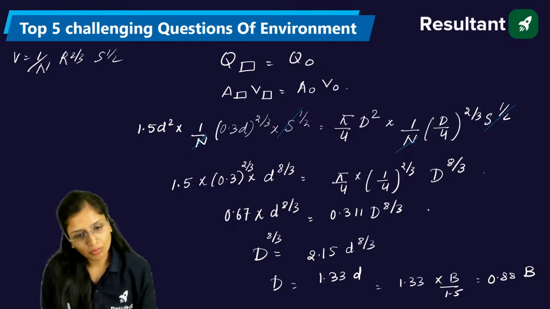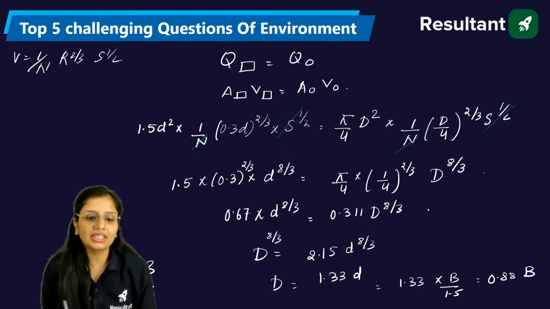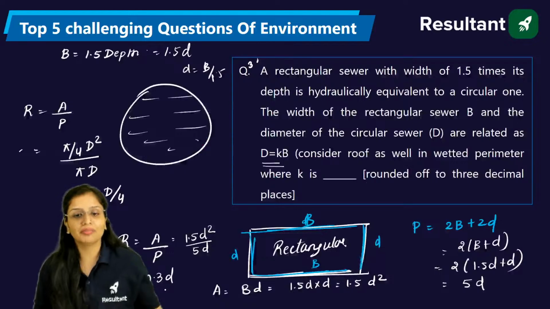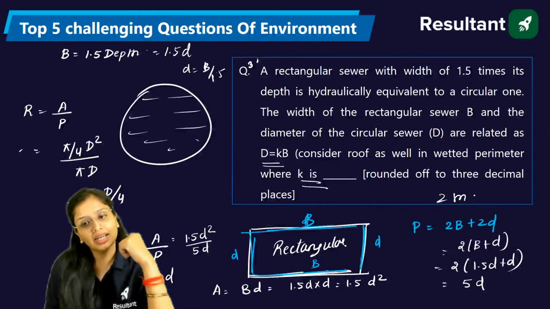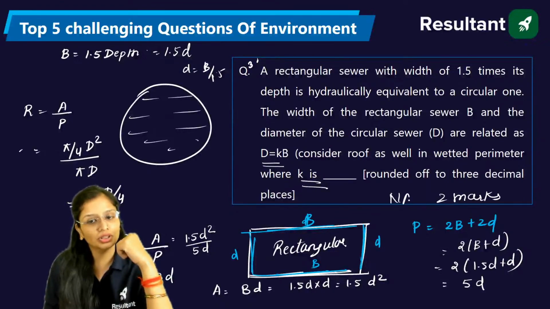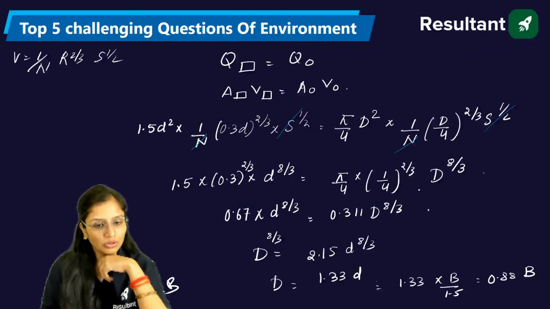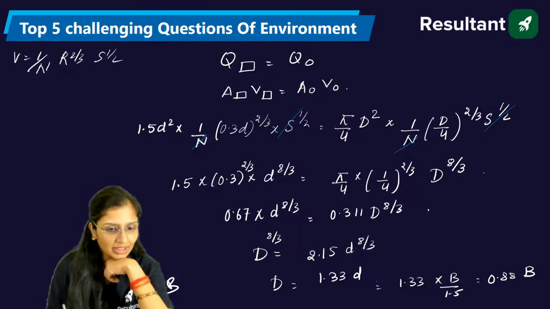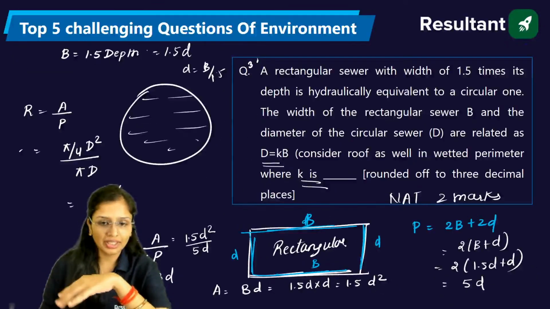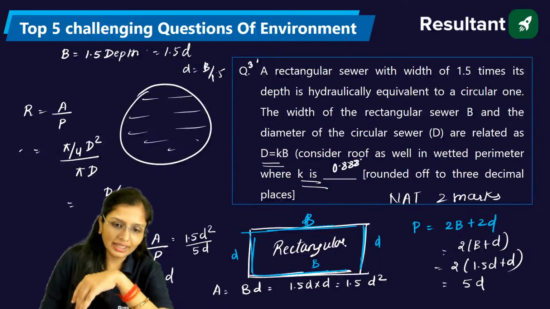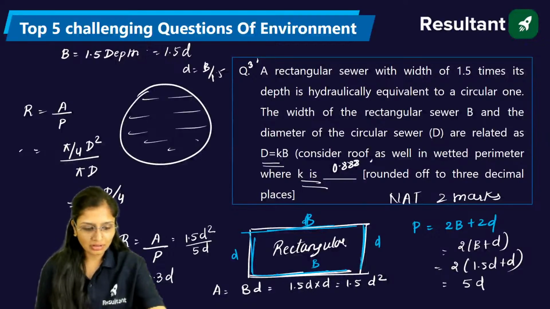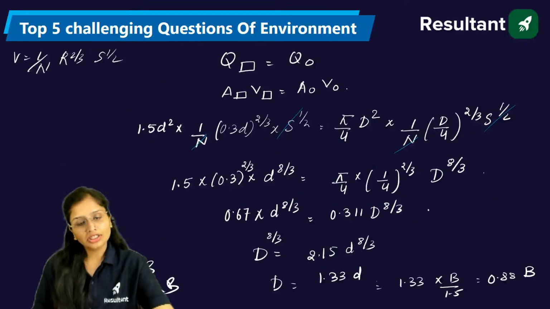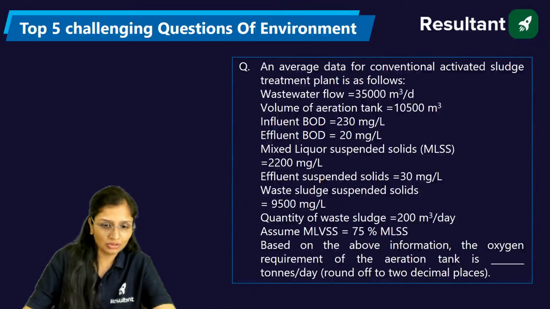So D is 0.88B. And you know D is KB because in the question they have mentioned that D is equal to KB. So it is asking you K. This is again a 2 marks NAT question. It has told you to round off to 3 decimals, so actually it is coming 0.888. So you will write it as 0.888. Got it? Is this question clear? Clear? Okay. Now let's move to the fourth question.